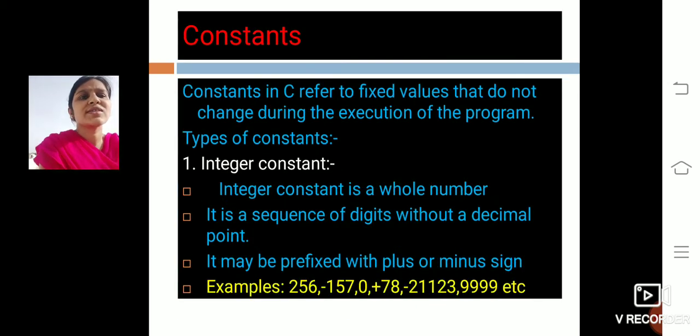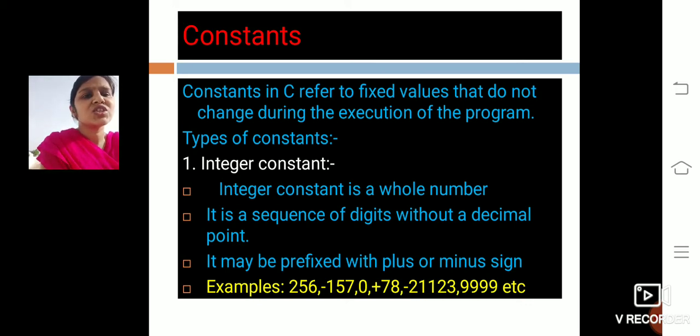Next, coming to constants. Constants, as the name says, are fixed values. Constants in C refer to fixed values that do not change during the execution of the program. Next are the types of constants.